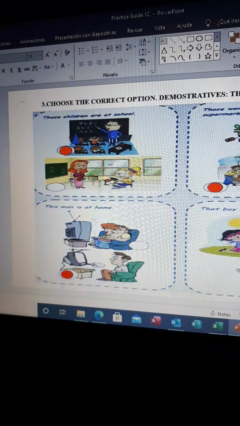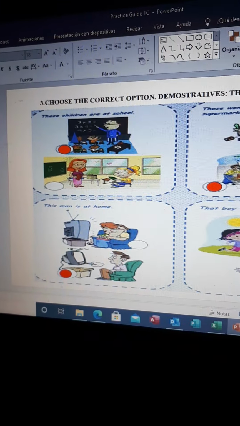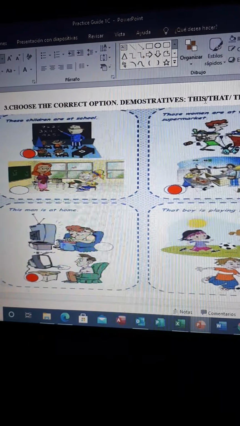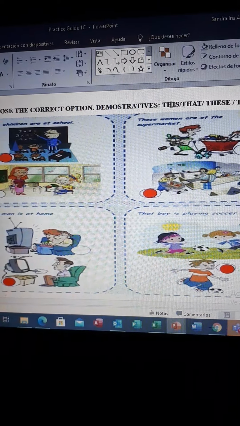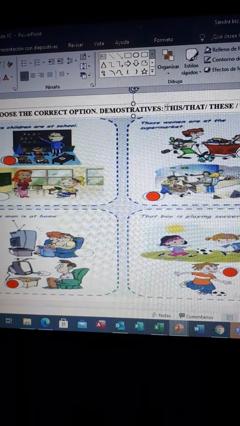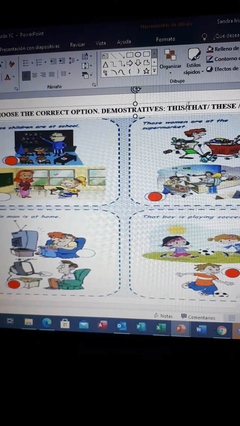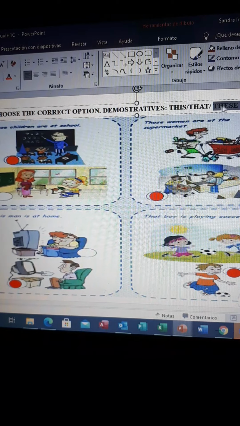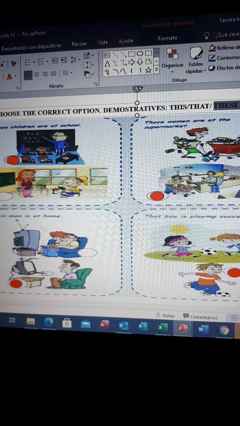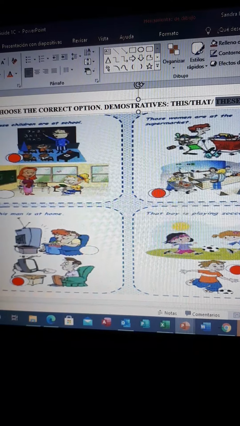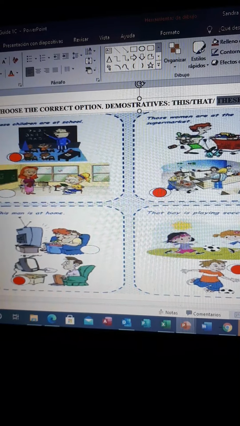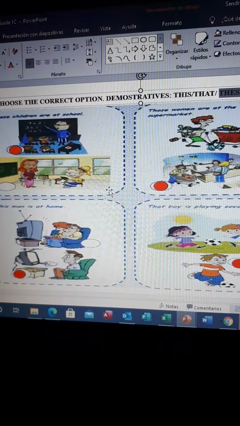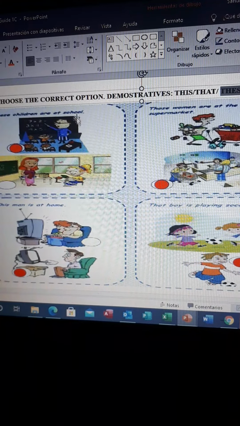Now, talking about this, that, these, and those, they are the demonstratives. Remember that this and that go with singular names, singular things. This is for something near, that is for something far. And then we have the plural form. These is for something near but plural. Those is for something far but plural.